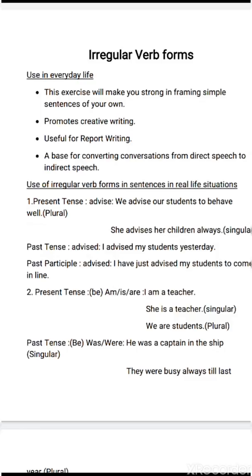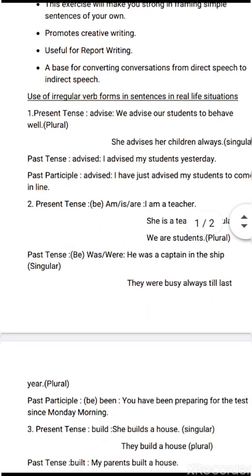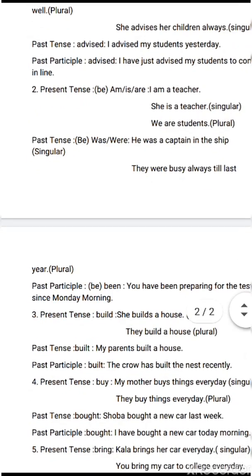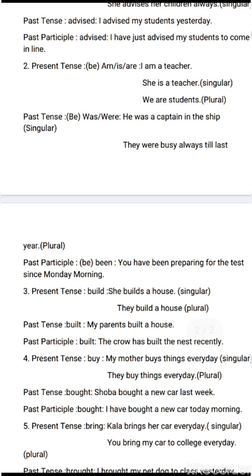Past tense of be is was or were. He was a captain in the ship. Singular. They were busy always till last year. Plural. Past participle of be is been. You have been preparing for the test since Monday morning.